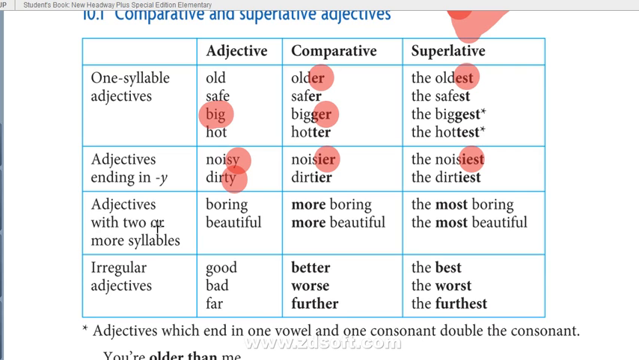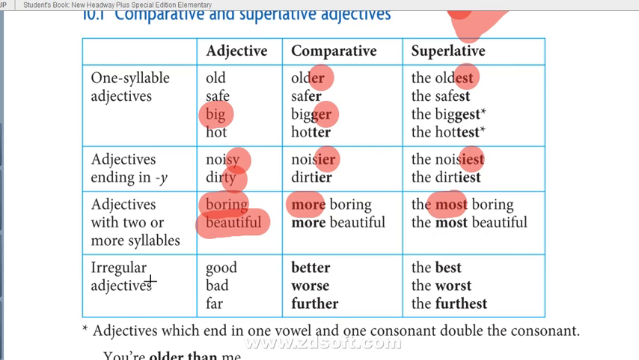Okay, adjectives with two syllables or more, that is, the words that are quite a bit bigger, you see. Boring, beautiful, adjectives like them. We just add more to make them comparative, and add most to make them superlative. So boring, more boring, the most boring, superlative. Beautiful, comparative, more beautiful, and superlative, the most beautiful.